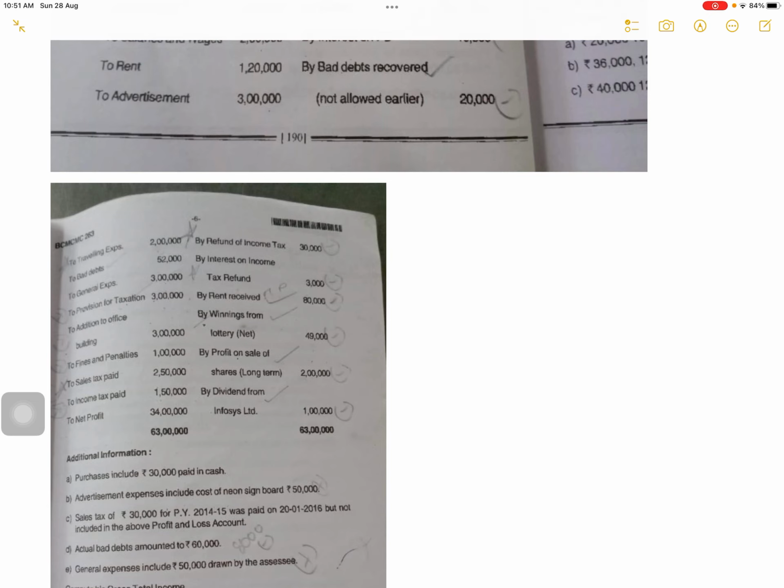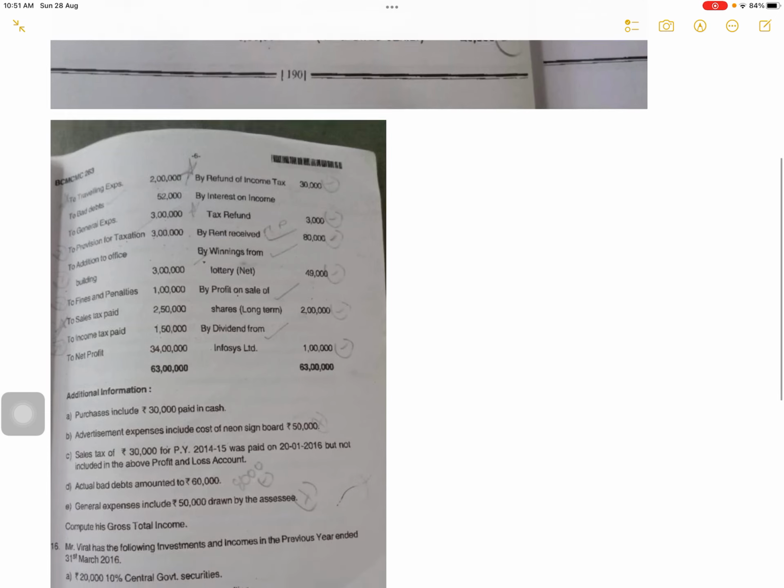By rent received is income from house property, you will treat it separately. By winning from lottery, income from other sources, you are treating it separately. By profit on sale of shares, it is capital gains, you will treat it separately, so you will subtract. By dividend from Infosys Limited, this is income from other sources. You will treat it separately. So incomes which you are treating separately, you have to subtract from the net profit.